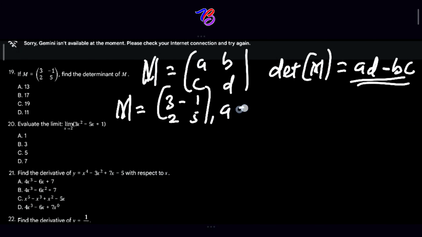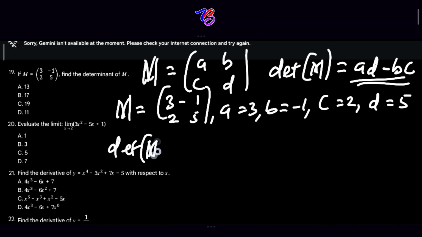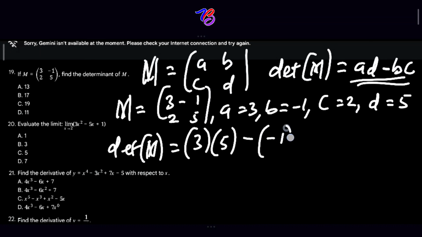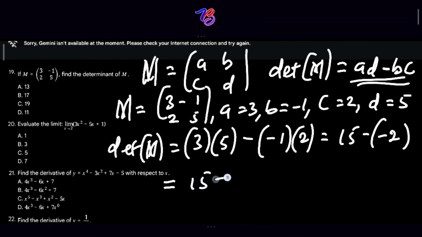So our A is equal to 3. Our B is equal to minus 1. Our C is equal to 2. Our D is equal to what? 5. So if you substitute into this, the determinant of matrix M is equal to 3 multiplied by 5 minus minus 1 multiplied by 2. And this will give us 15 minus minus 2. So this will now equal 15 plus 2, which is equal to 17. So this gives us our final answer.